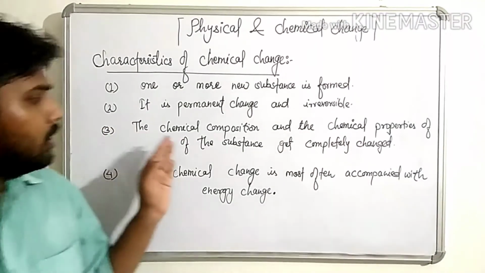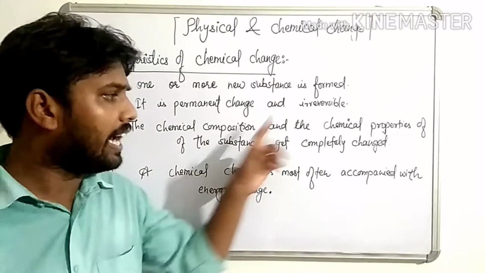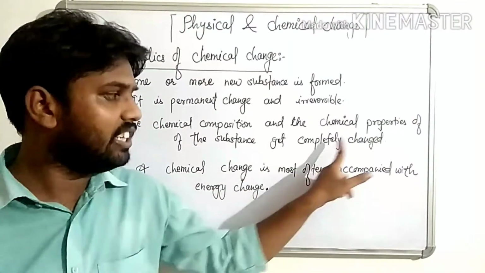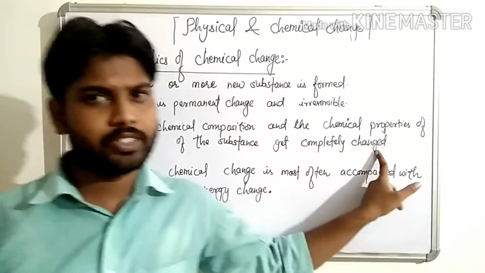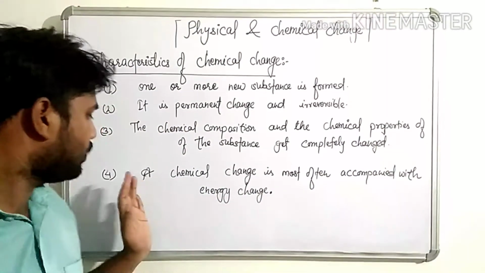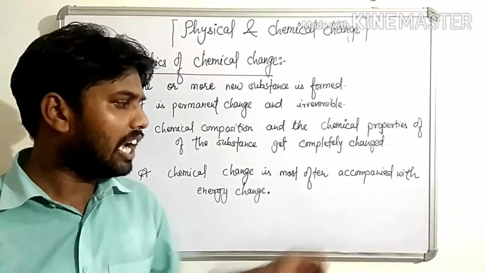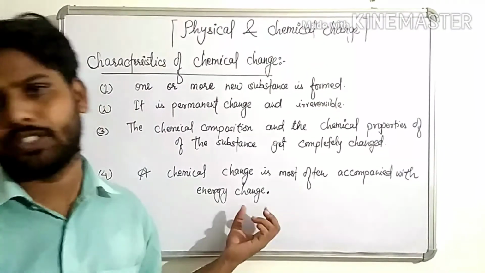Third, the chemical composition and the chemical properties of the substance get completely changed. Clear, children? And the fourth is, a chemical change is most often accompanied with energy change.